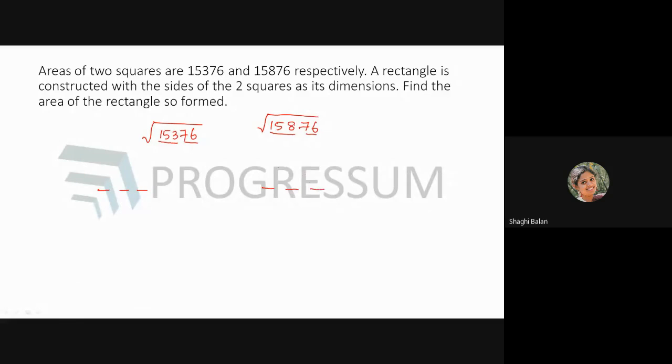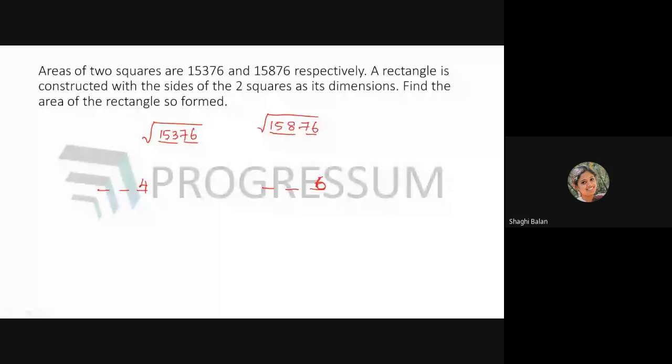So for a number to end with 6, the possibility: 4 square is 16, which ends with the same 6. So the number may end with 4. Or the other possibility is 6 square. 6 square is 36, which again ends with 6. So it can be 4 or 6. Now we are going to check the numbers whose squares are near to 153.